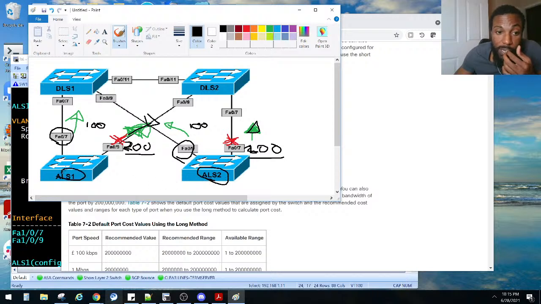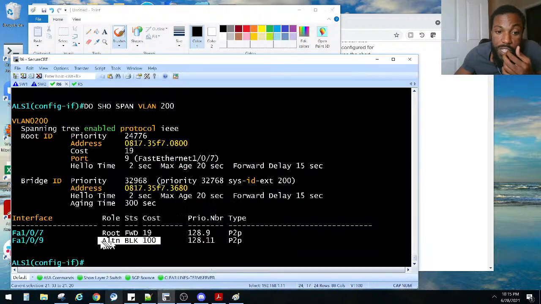So ALS1's is 109 and ALS2's is 107. Right now I'm on ALS1. I need this one to forward. So you are on 09 blocking, so I need to change the cost.